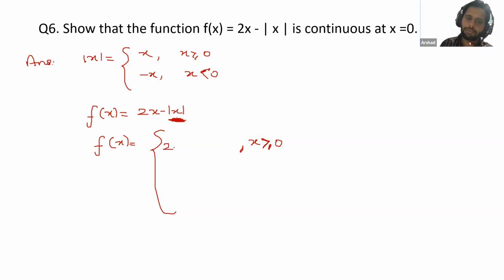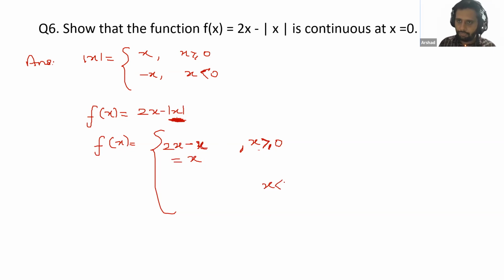So please now check the complete question. You have 2x minus, and in place of this modulus you will write x. So 2x minus x, and what is 2x minus x? You will get x. So that means if you have a value x greater than or equal to 0, then we will use x.